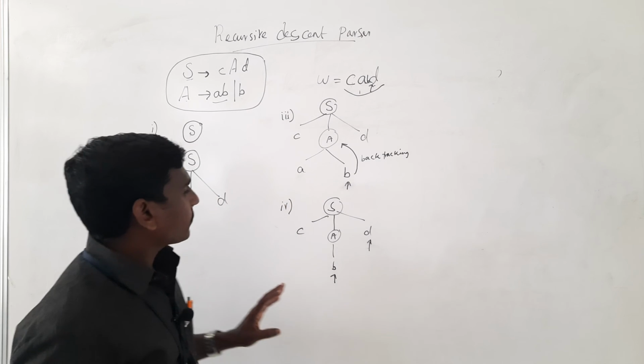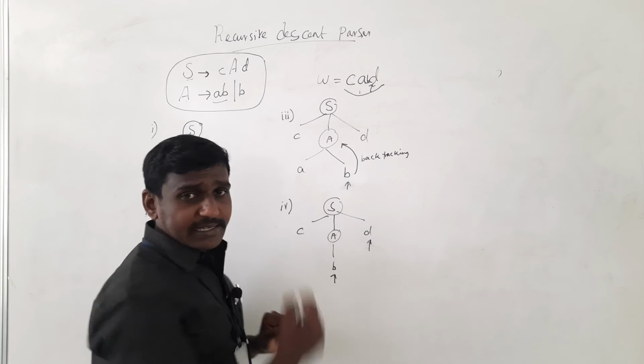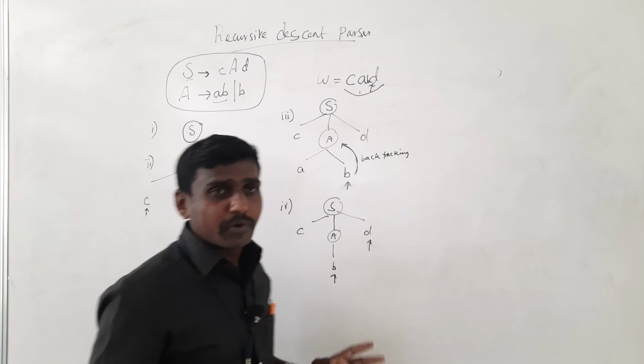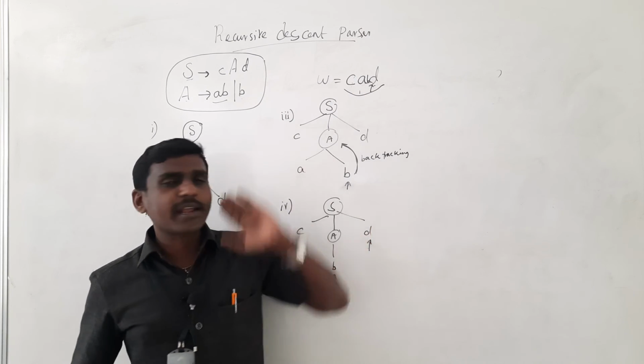The thing is, there is a backtracking that happens, since the input does not match the input symbol, there is a backtracking.